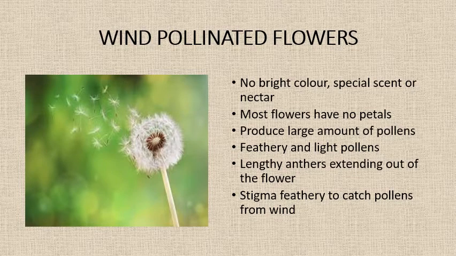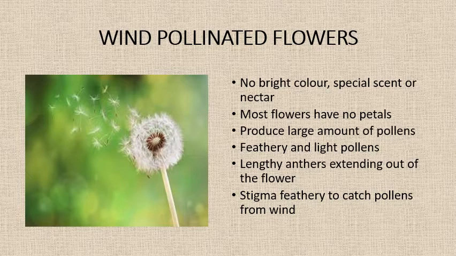Pollination by wind. Wind pollination takes place when the pollens that are ready for fertilization are blown away by wind and they fall on the stigma of another flower. Flowers that are pollinated by wind need to produce pollens in large quantities since there is no certainty that they will land at the right place. In fact, there are several pollen grains that do not land on the stigma. These flowers need not be brightly colored or scented or have the presence of nectar since they do not need to attract any organisms.